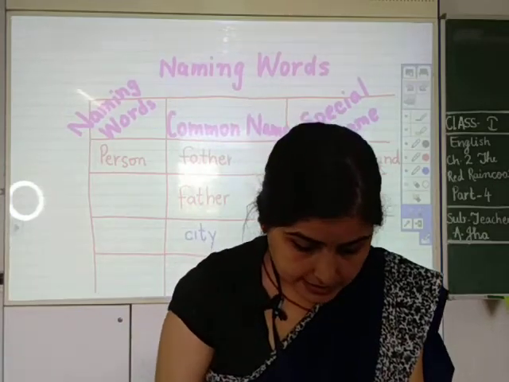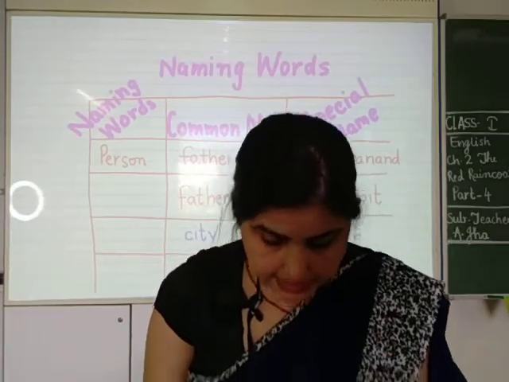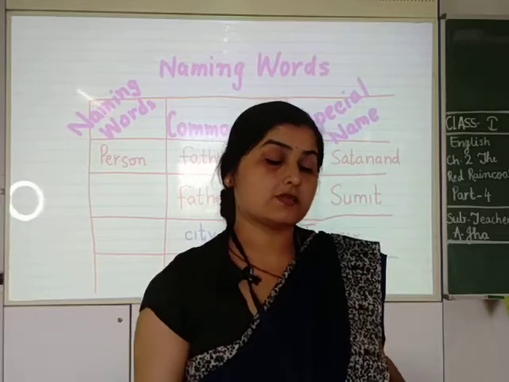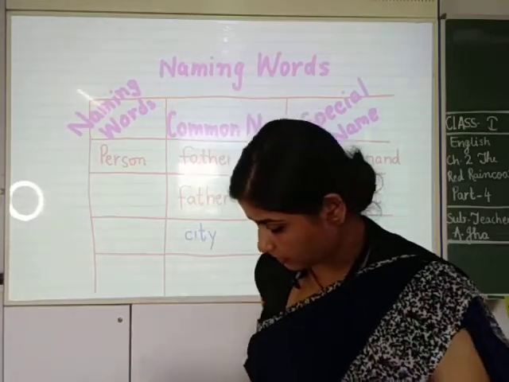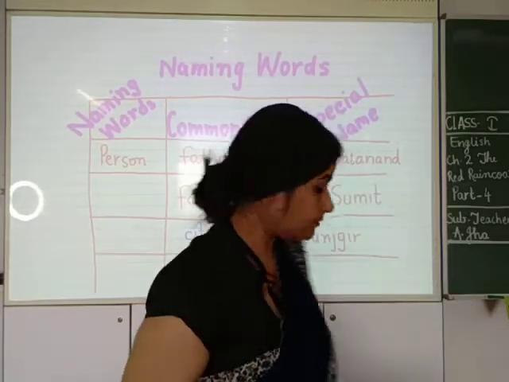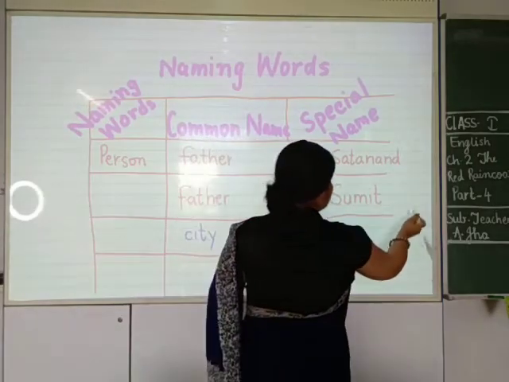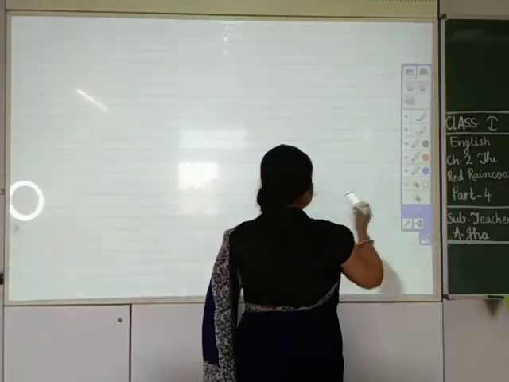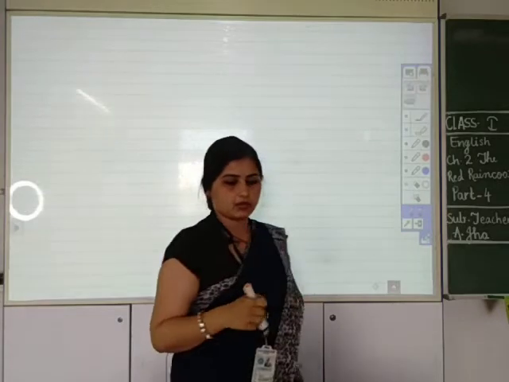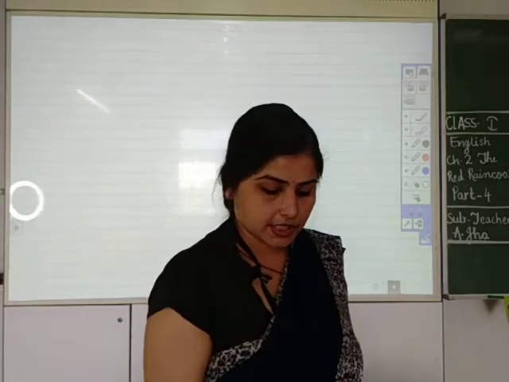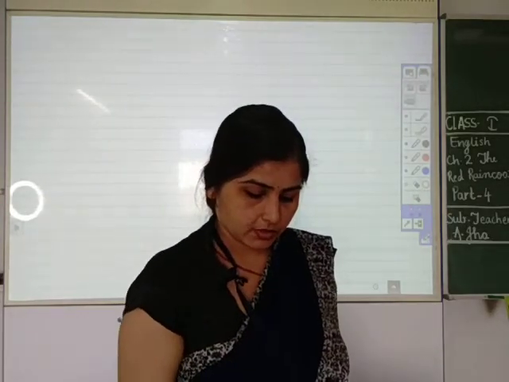Now let us take the exercise at page number 19 in your book. Okay? Shall I erase it? I hope that I have made you understand what is a common name and what is a special name.